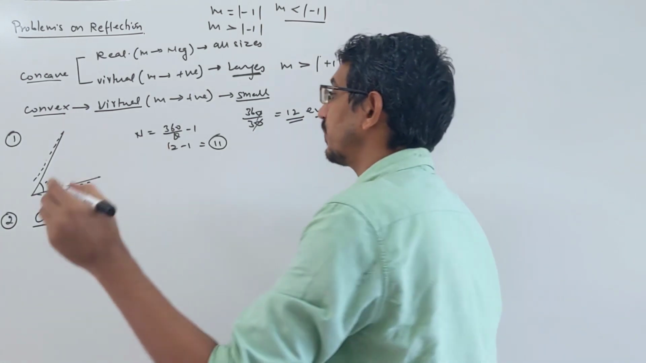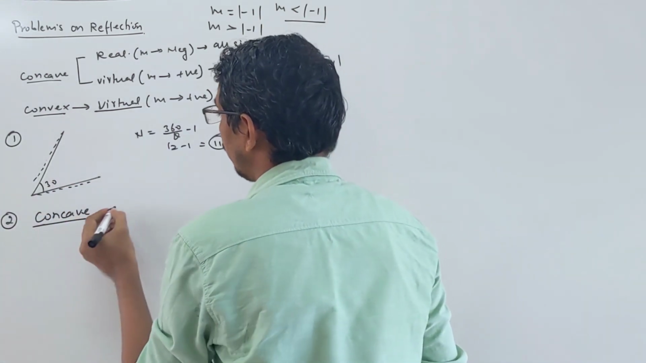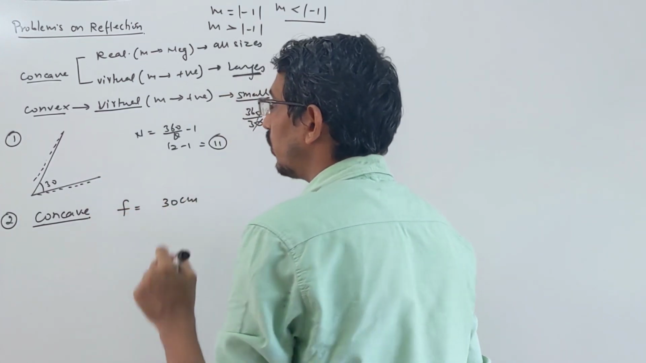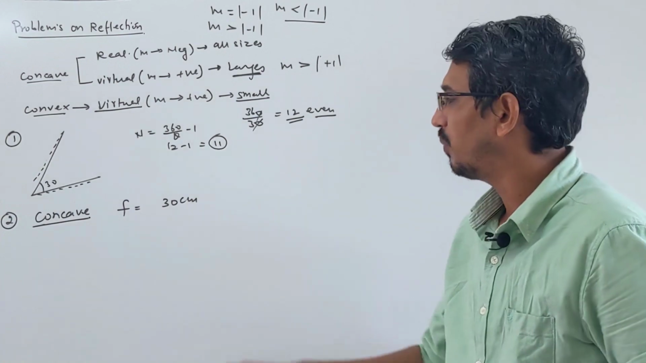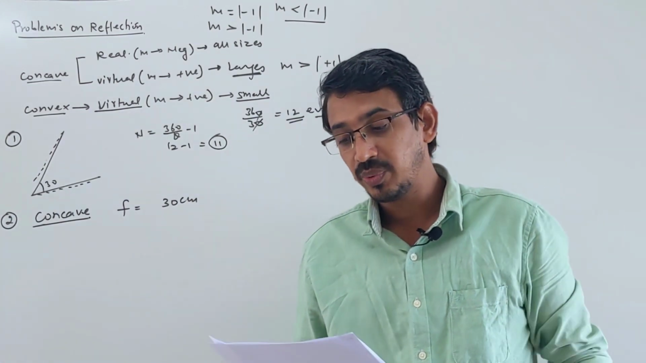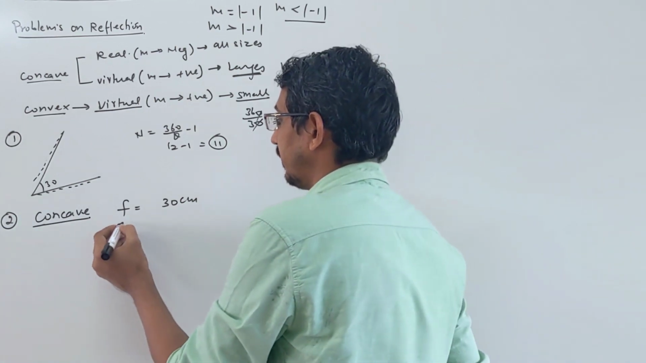What is given to you? Focal length is given. How much is it? 30 centimeter. Then you have to put the sign convention also. We will put it in when we do the calculations. Okay, we'll write 30 only. They are saying find the position of the object, so that is what you have to find.